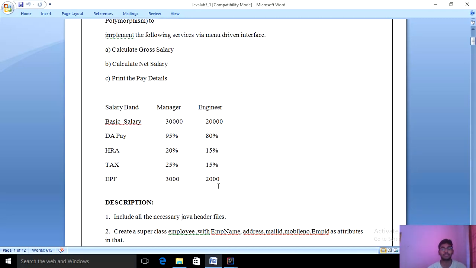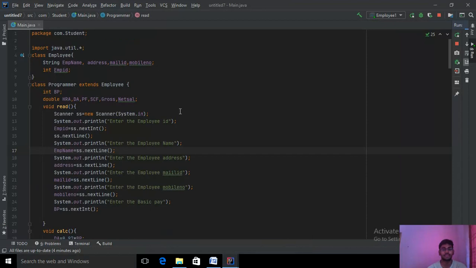Okay, we'll go to the program and start. I'm using IntelliJ IDEA as my compiler. We'll start our Java program. I'll import my header file, java.util.*. I'll create my class named Employee with String attributes: employee name, address, mail ID and mobile number, and int data type for employee ID. This is my main superclass. You can see here these lines are the superclass.